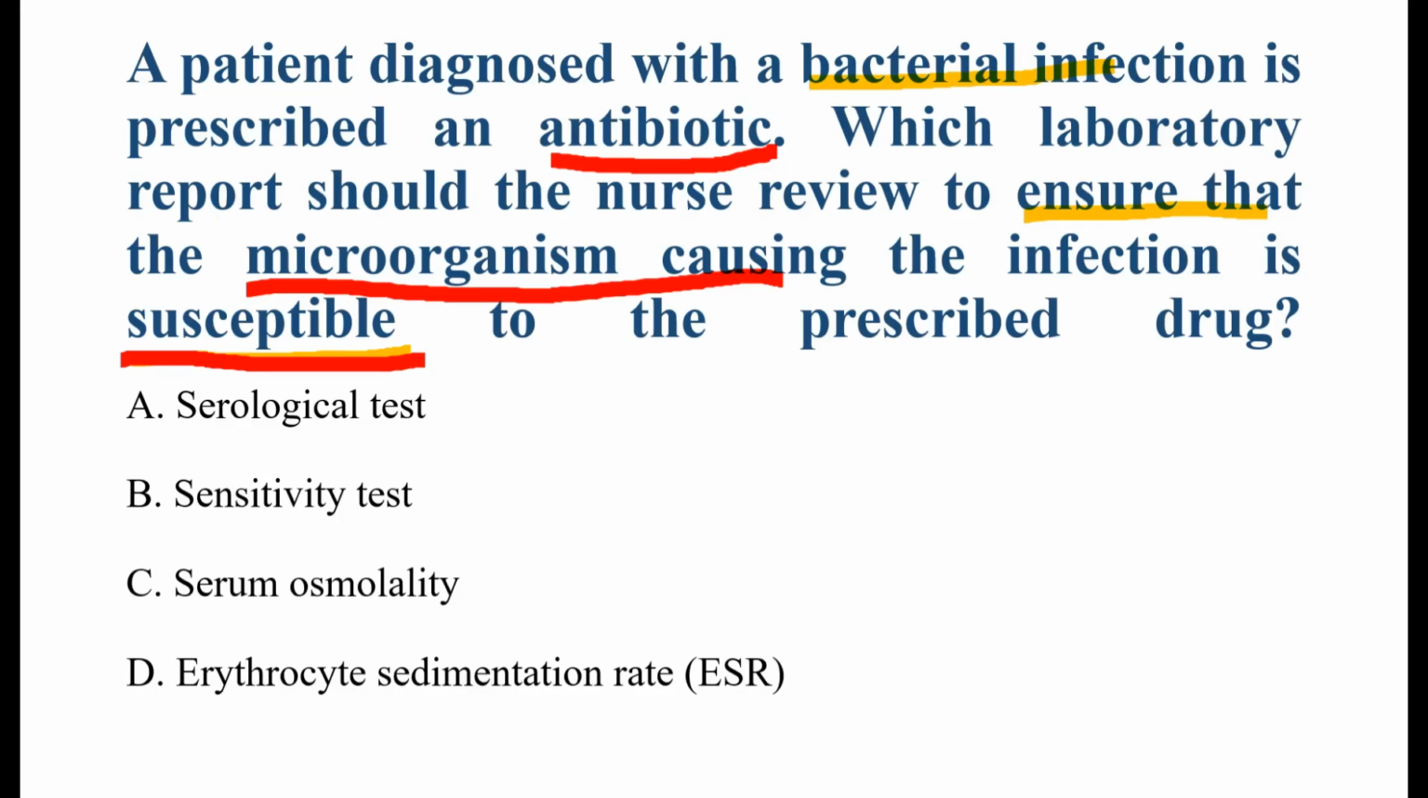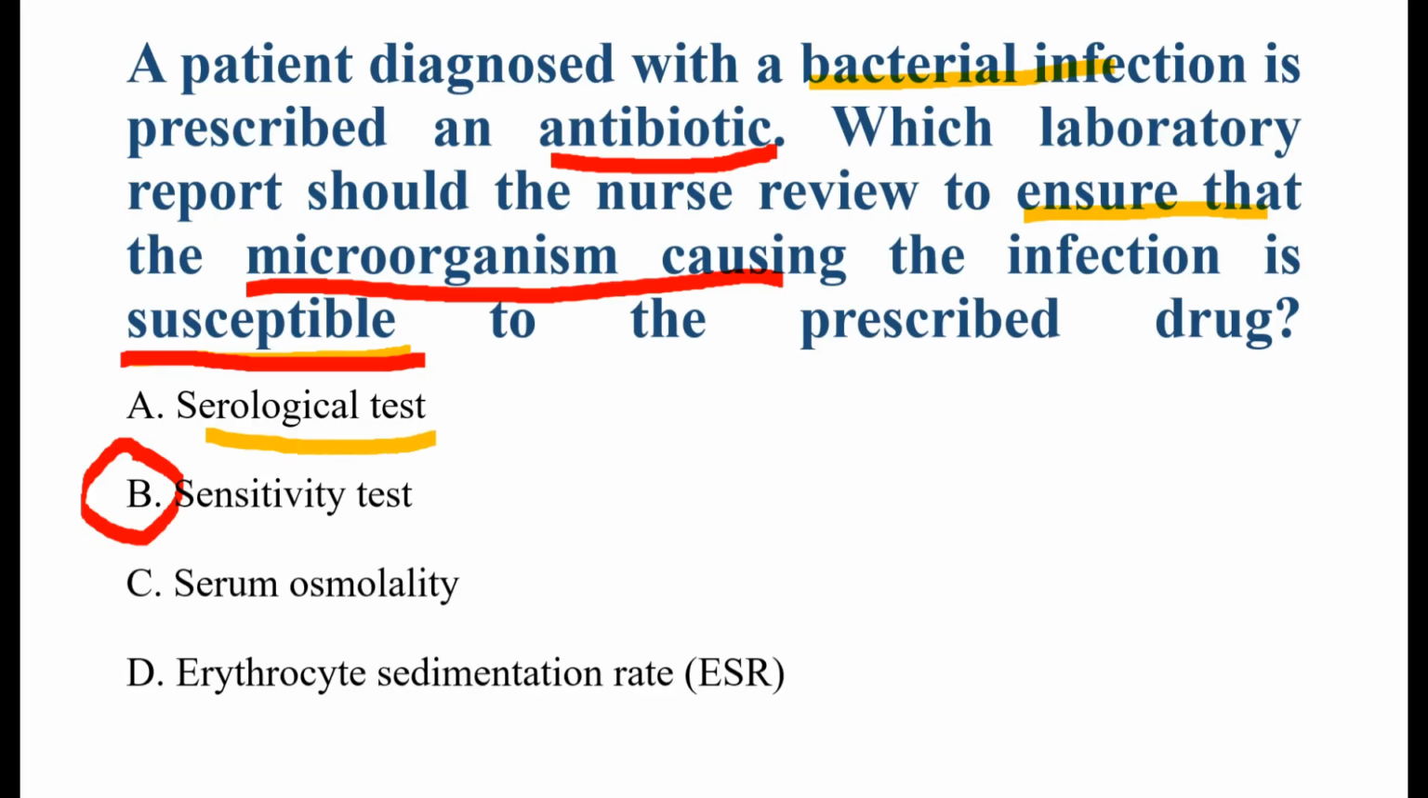So see the options: serological test, sensitivity test, serum osmolality, ESR. So here the correct answer is option B, that is a sensitivity test. A sensitivity test determines which antibiotic can effectively kill or inhibit the growth of bacteria. It is usually performed along with a culture and sensitivity test. The report shows 3 things: sensitive means the antibiotic will work, intermediate means moderate effect, and resistant means the antibiotic will not work. For example, antibiotics tested may include penicillin or ciprofloxacin. So this helps the doctor to choose the correct antibiotic.